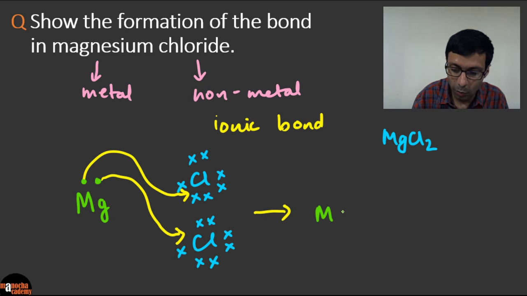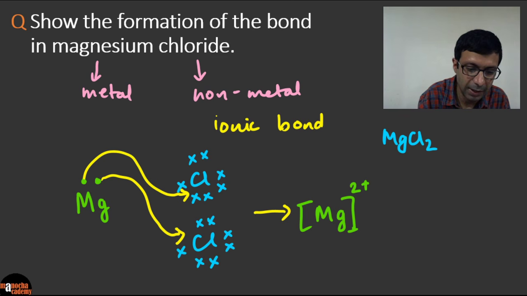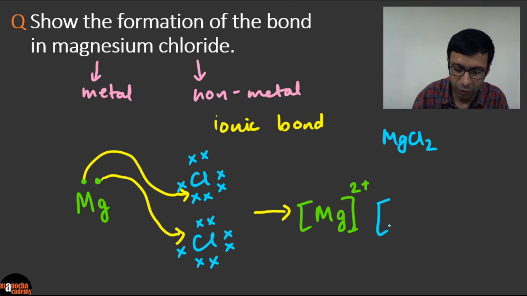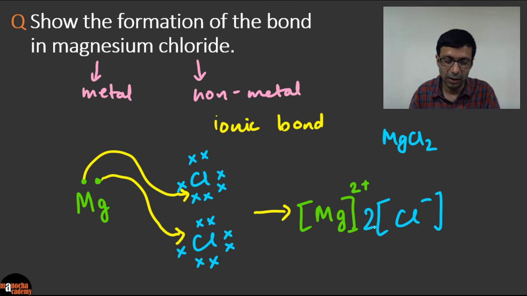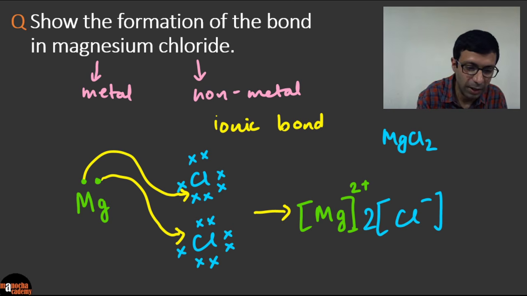And so then what do you need to mention here? Since magnesium has lost the 2 electrons, it's going to be Mg2+. And chlorine has gained an electron, right? So it's going to be Cl-. And there are 2 of them, okay? And actually, I didn't show the intermediate step. So it's better to show that as well.